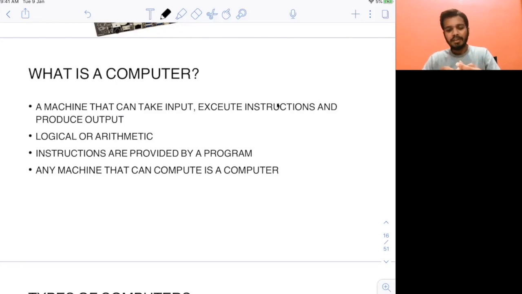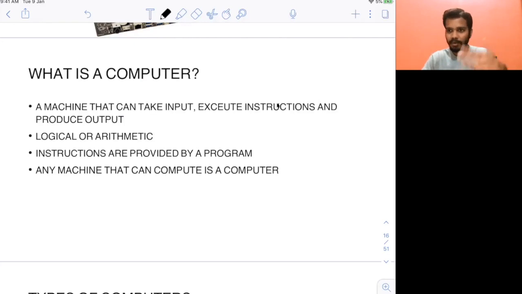Now you will think that only a laptop is a computer, and other things like mobile are not. No, you are wrong actually. Anything that can compute, what do you mean by compute? Anything that can take input, execute instructions, and give you output is basically a computer. It can be a mobile, a laptop, a desktop, it can even be your watch itself, a digital watch or any watch.